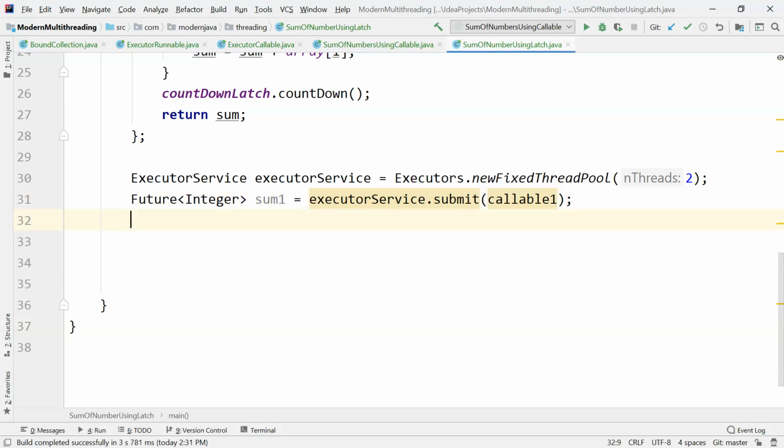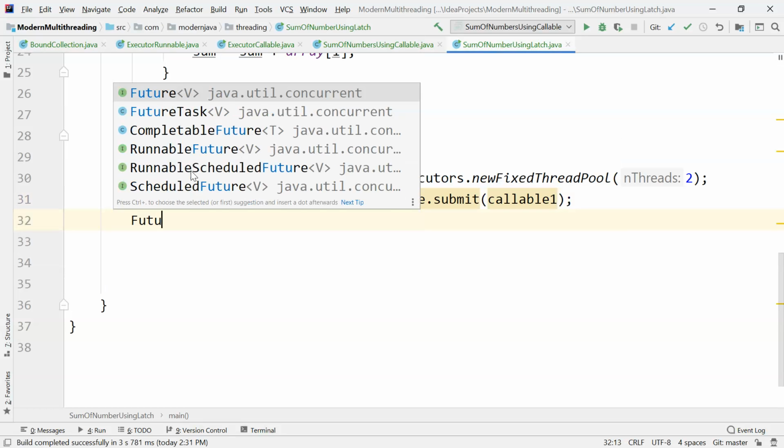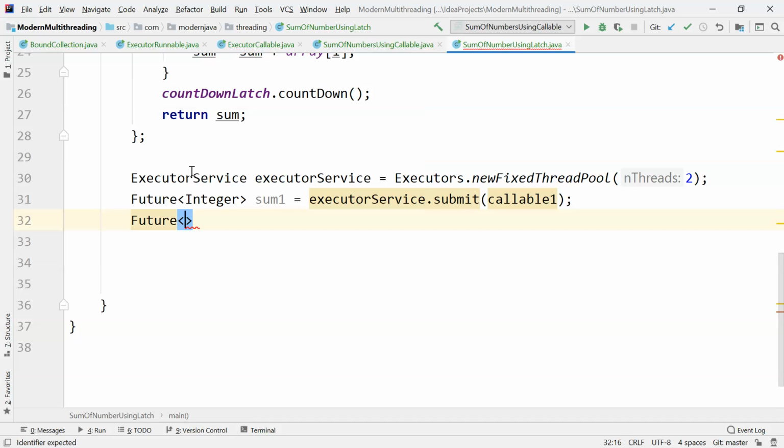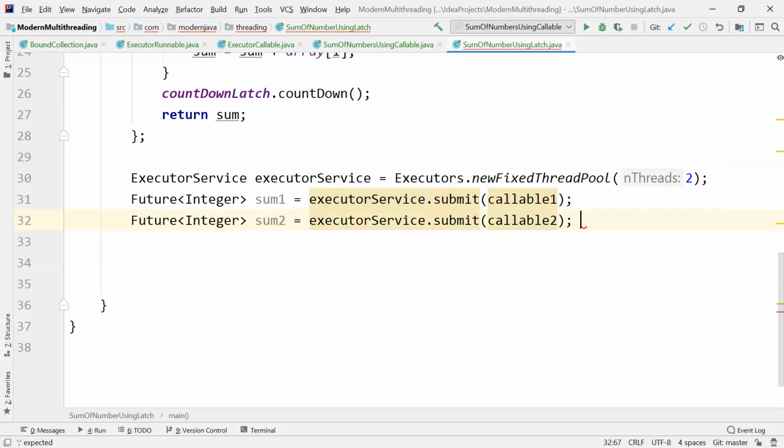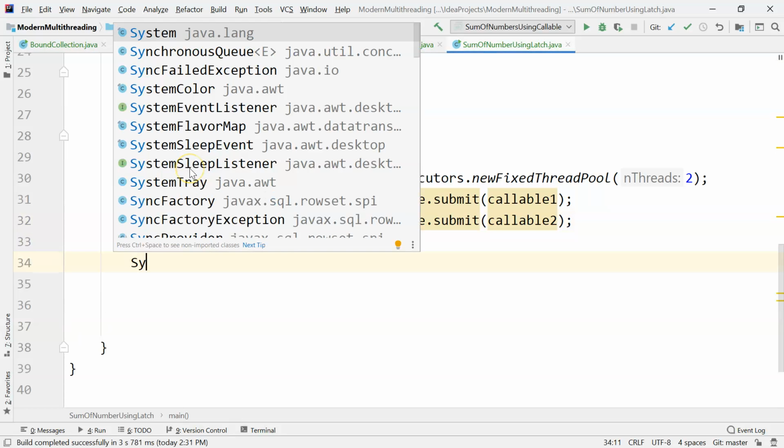So we are just using the submit method instead of using the no call. So Future of Integer sum2 is equal to executorService.submit and callable 2. Now let's print out some individual sum.